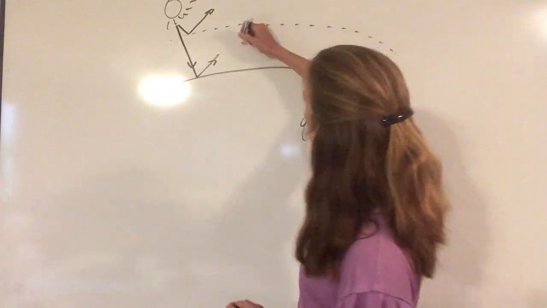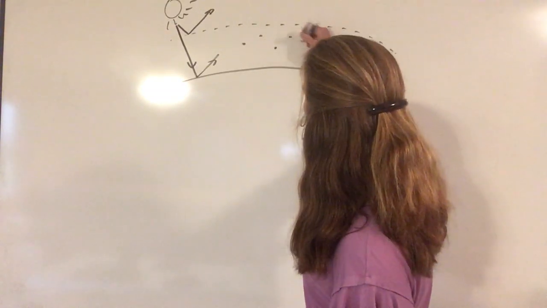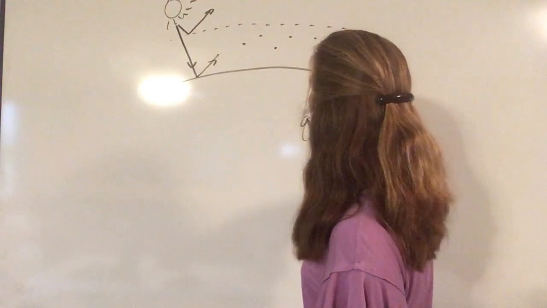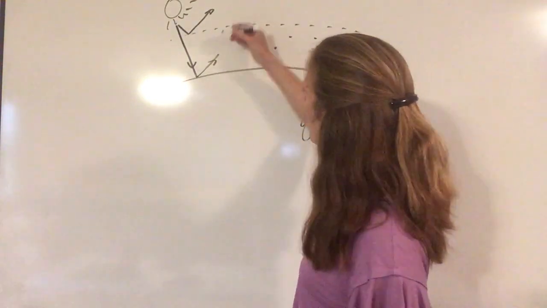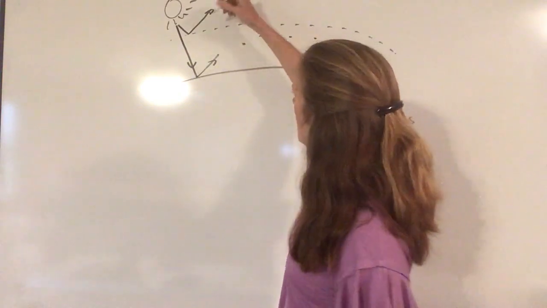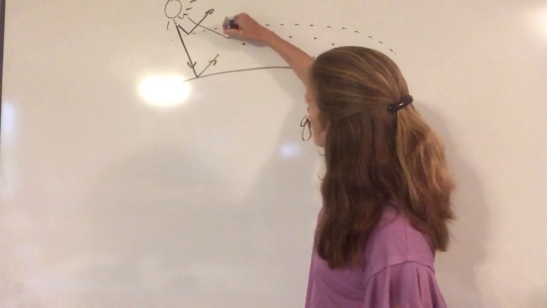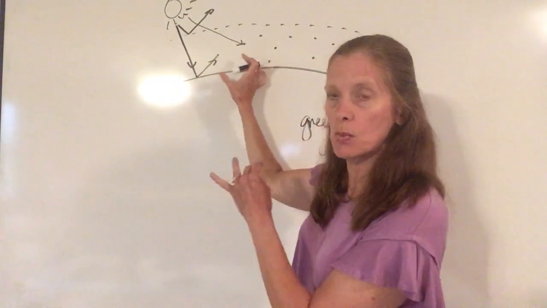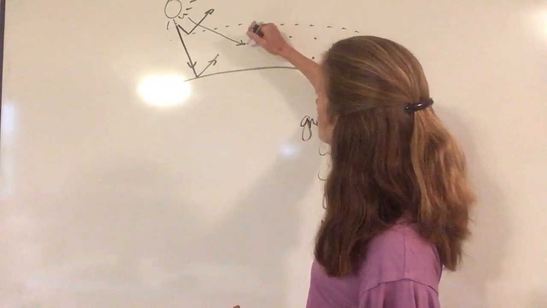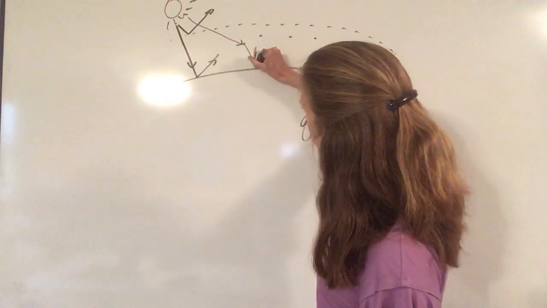And so what happens is that you have all of these gases, and I'm going to represent them by these dots here in the atmosphere, these greenhouse gases. If you have a particular ray from the sun that comes in, when it hits a greenhouse gas, that gas starts vibrating. It wants to get rid of that extra energy, so it's going to maybe reflect it back down to the Earth.